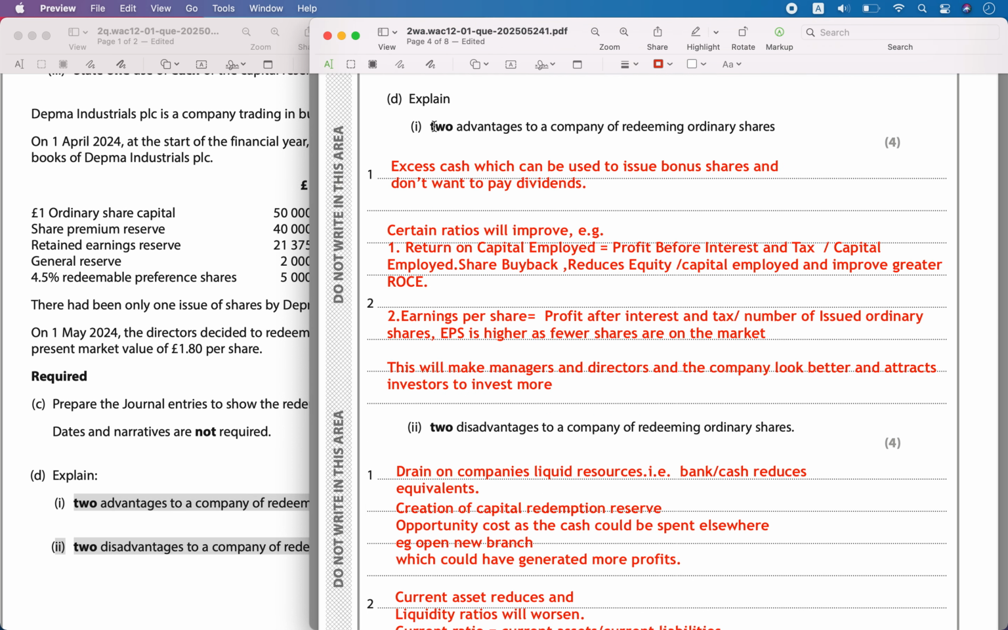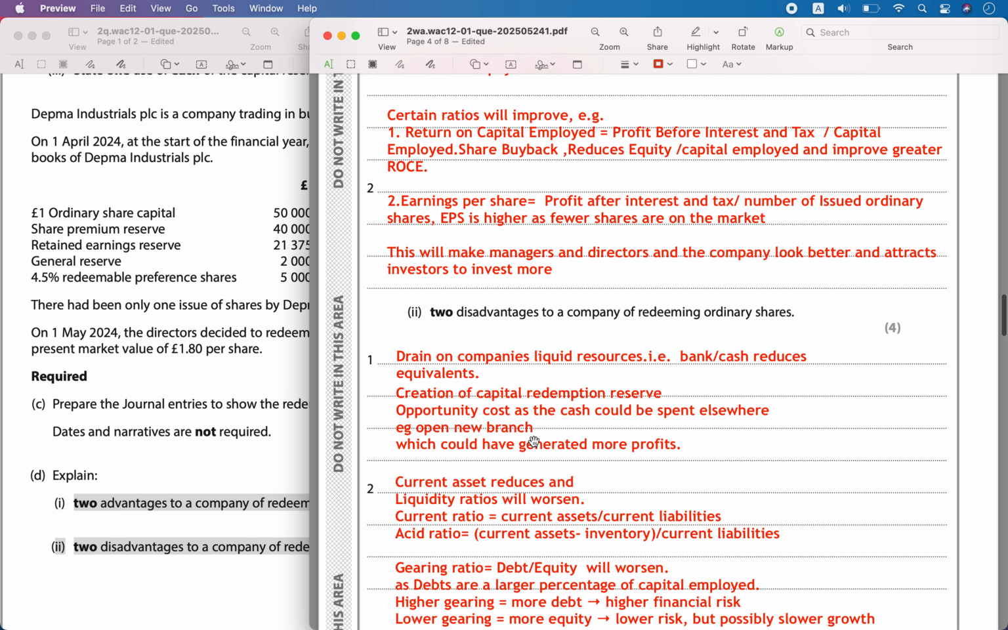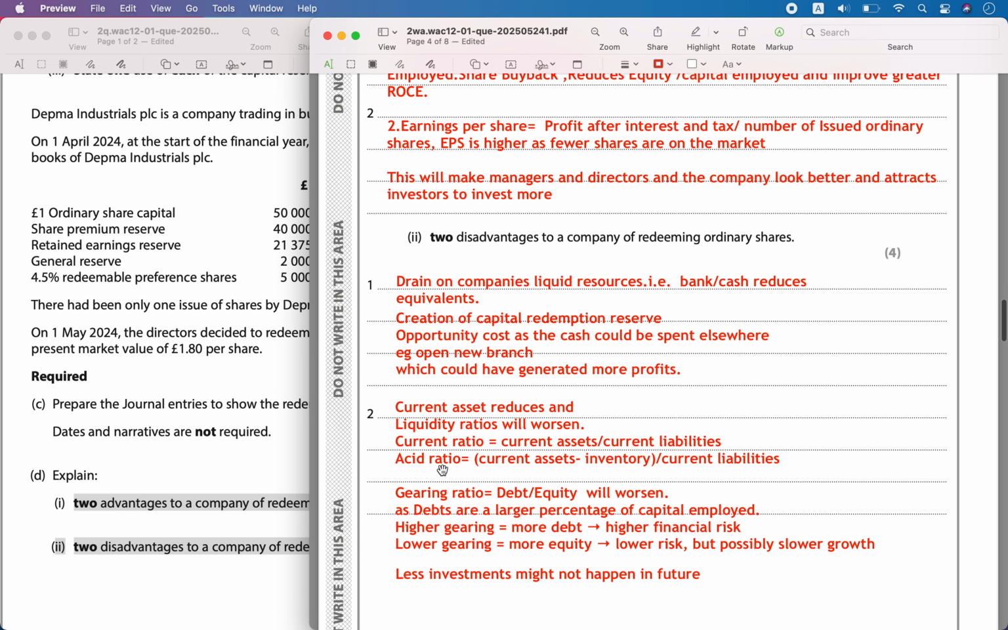So the two advantages to the company are, it is going to use this excess cash to issue bonus shares, and so it is able to create a capital redemption reserve. Certain ratios will look good for the company and it can have potential investments, but at the same time it will have an opportunity cost and certain other ratios will look bad for the company.